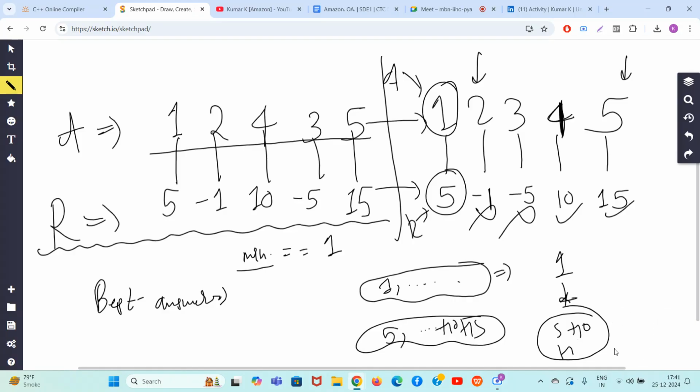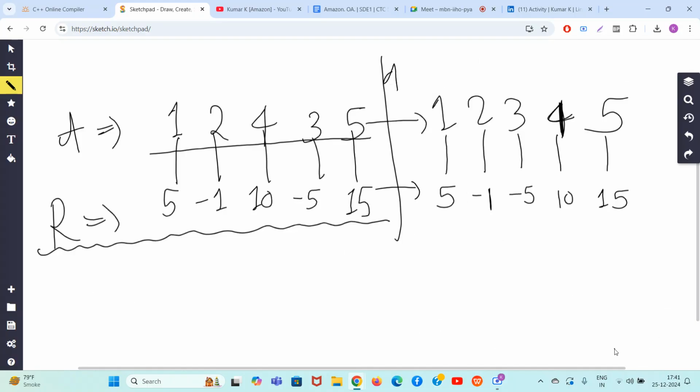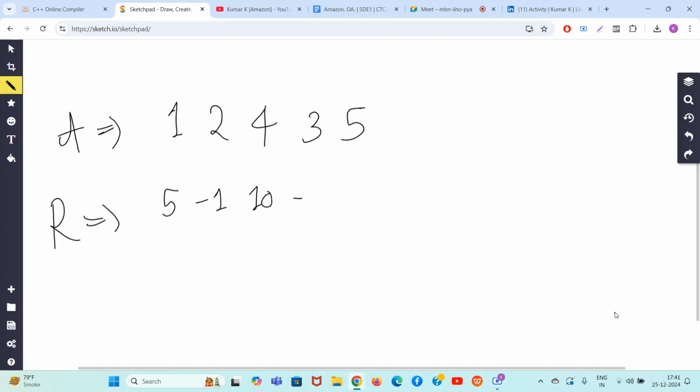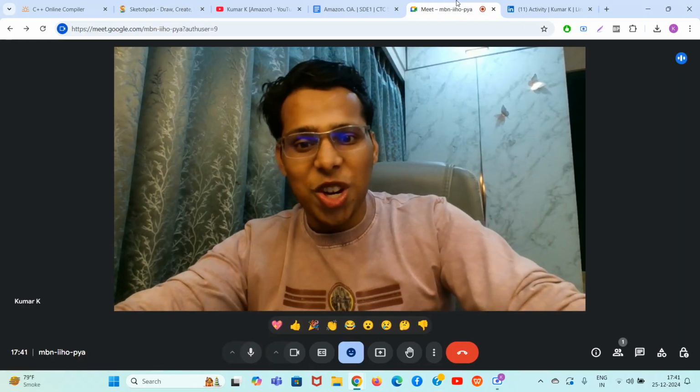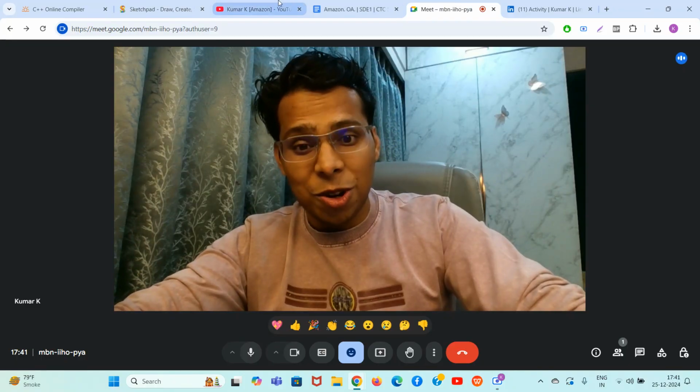So, guys, we have solved the problem actually, okay? The problem has been solved by a greedy algorithm. Hopefully, guys, you enjoyed the solution to this problem. Now, let's go towards some of the details.